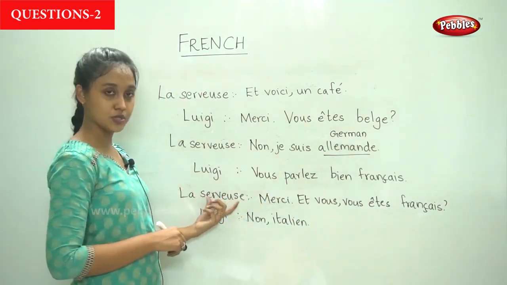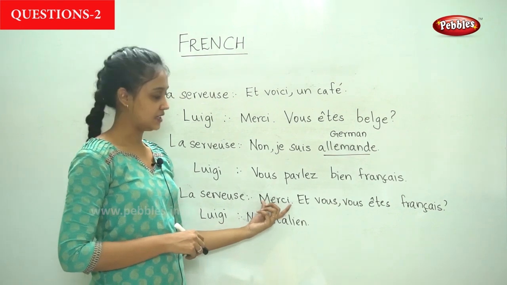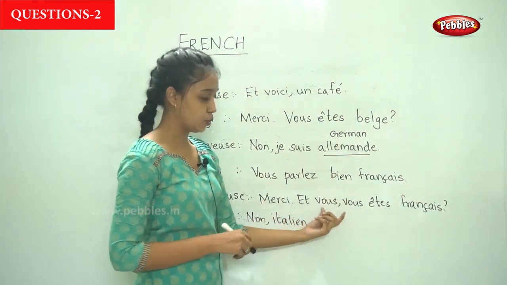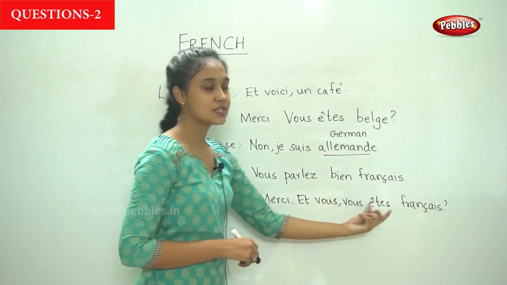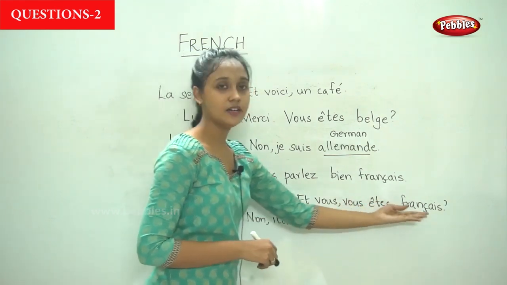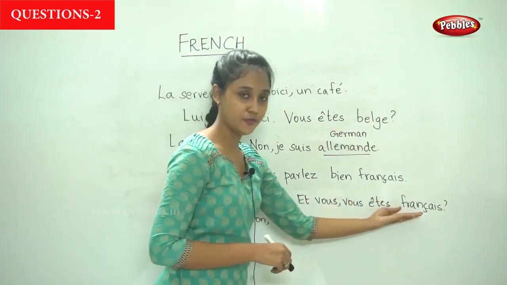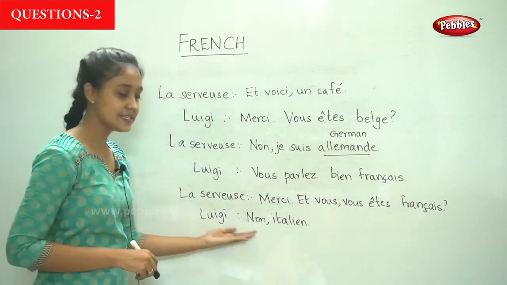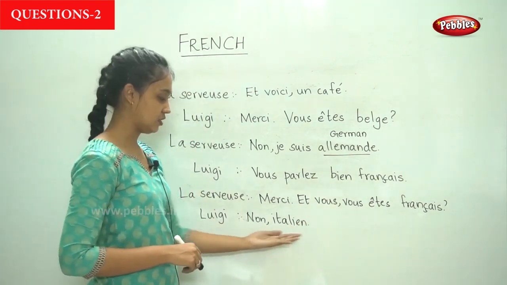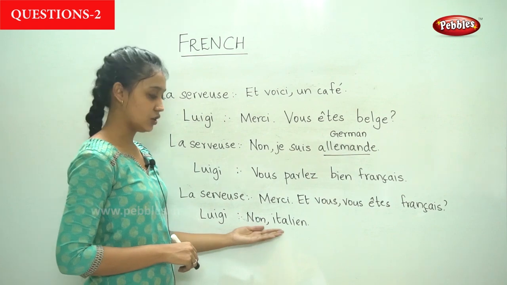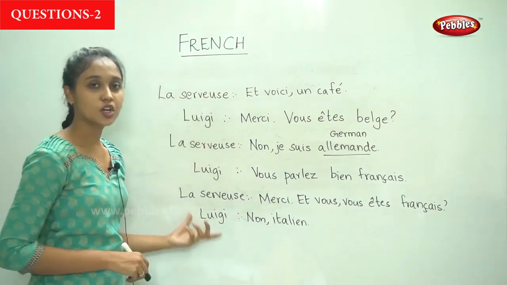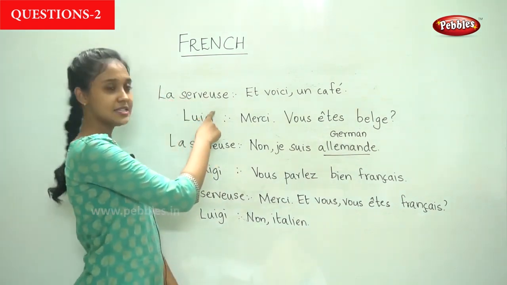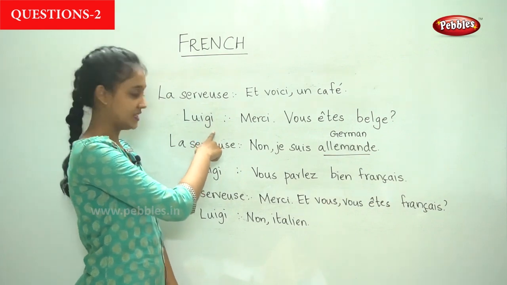So la serveuse, she says, merci, thank you. Et vous, and you, vous êtes français. You are French. You are from France. So he replies, non, italien. Non, italien. So it is a conversation between a waitress and a person named Luigi.